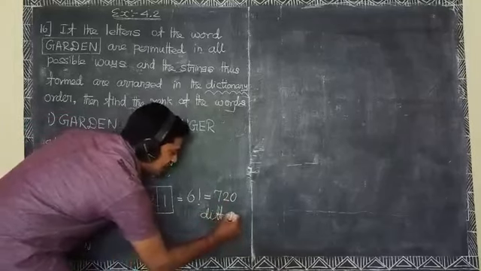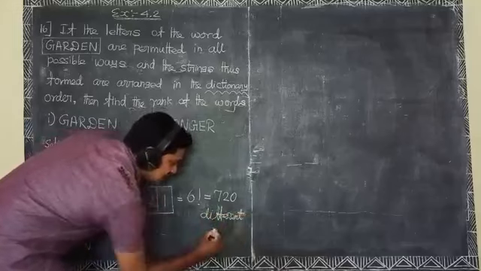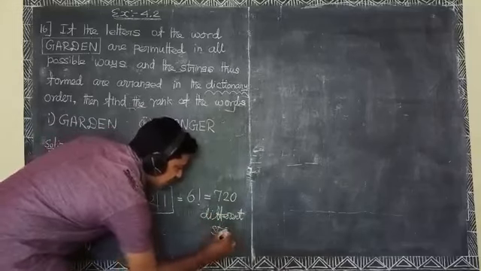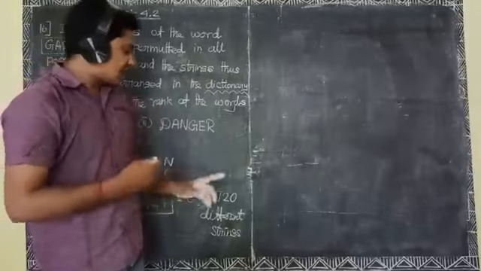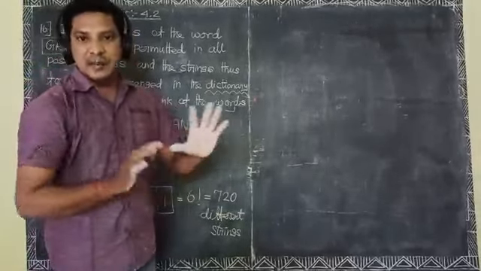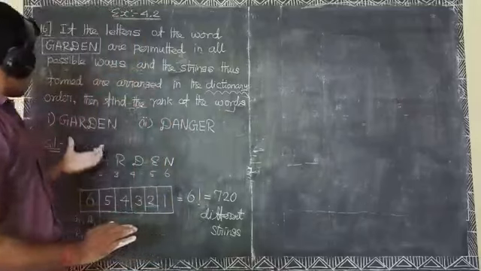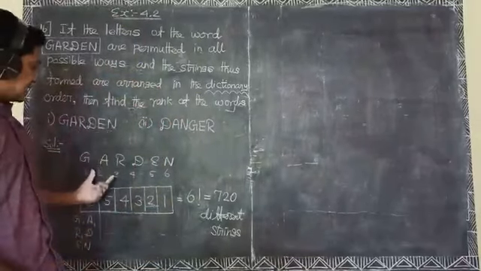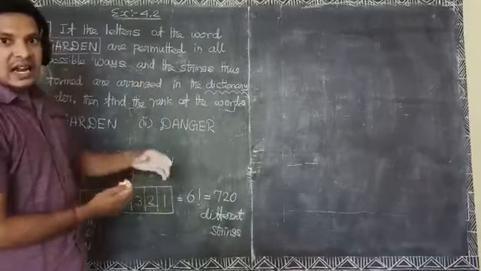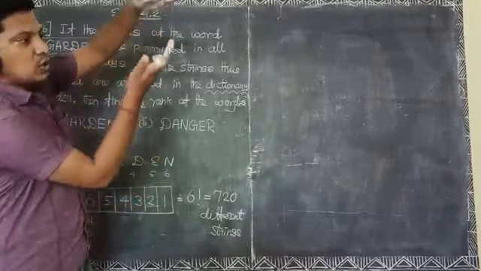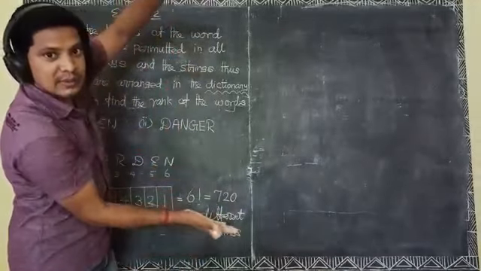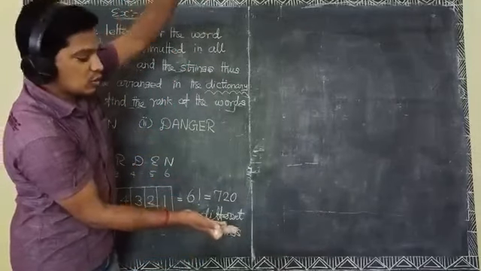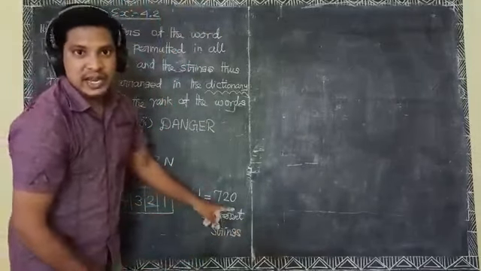It means we can form 720 different strings. Totally the 6 letters we can arrange in ranks 1 to 720; the maximum rank is 720.